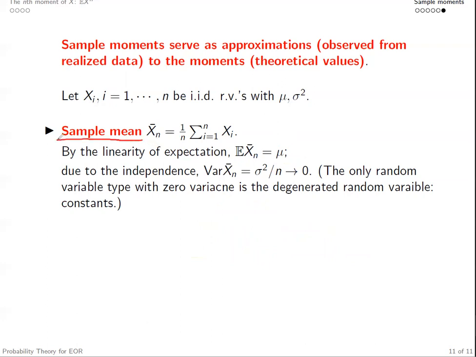This sample mean is a random variable, but as n grows larger and larger, it eventually goes to a constant, mu. Right? This random variable eventually goes to a degenerate random variable. So from the first sample moment, the sample mean, we get the first moment, a fixed number that can be calculated based on expectation.